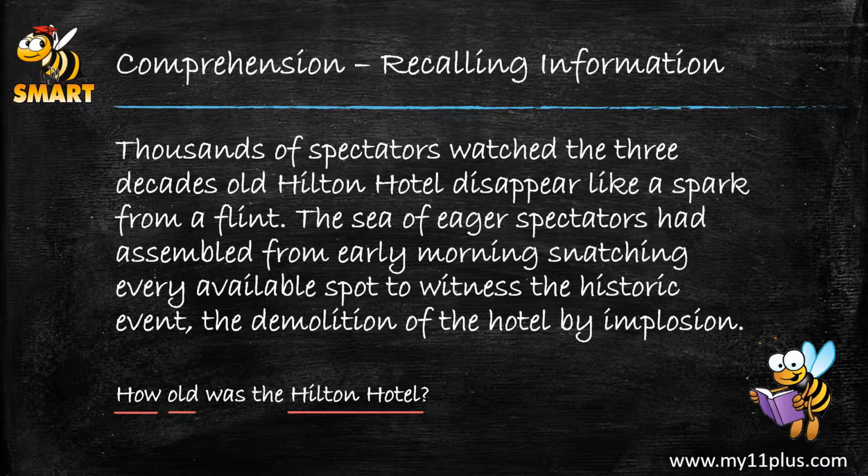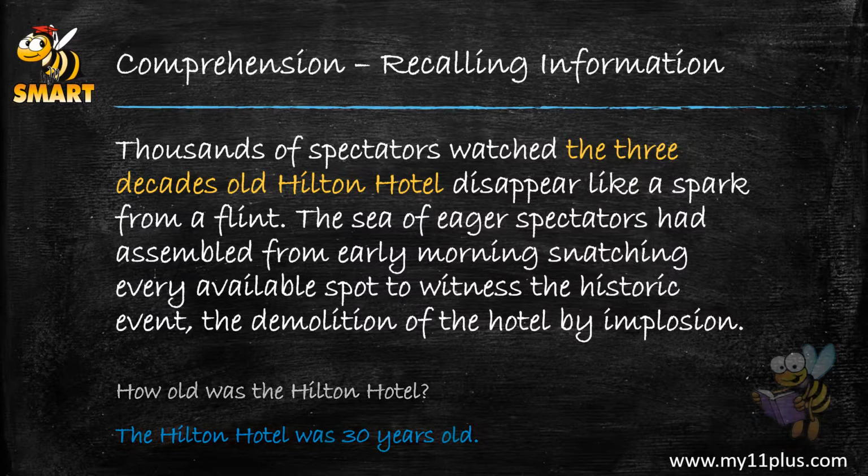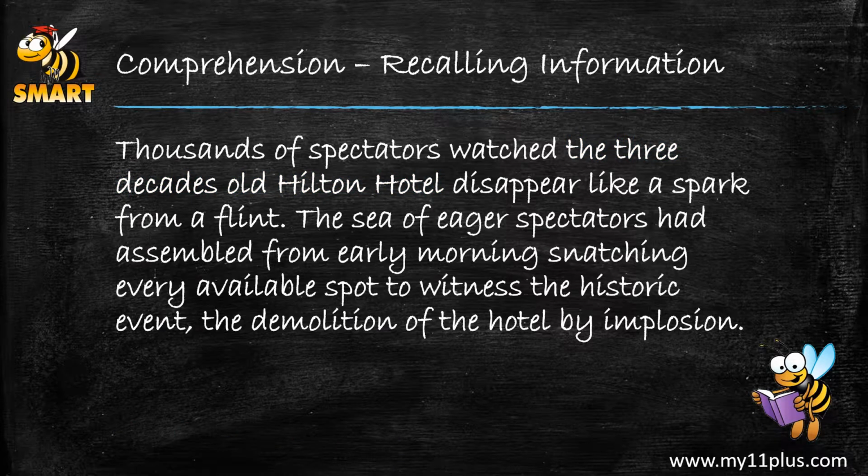So if we look in the second line, we will see the keyword old, and we can then look at the sentence which this keyword is part of and see if that's our answer. So part of the sentence says the 3 decades-old Hilton Hotel. Okay, so that is leading us towards the answer to the question that we are asked, which is how old was the Hilton Hotel? So the Hilton Hotel was 3 decades old. And if you know that a decade is 10 years, you can also answer that the Hilton Hotel was 30 years old.